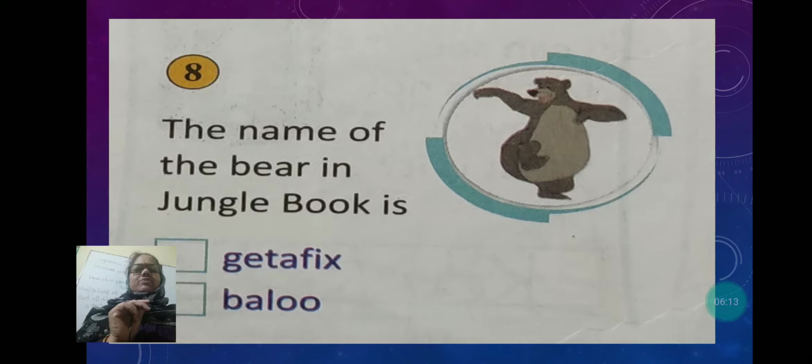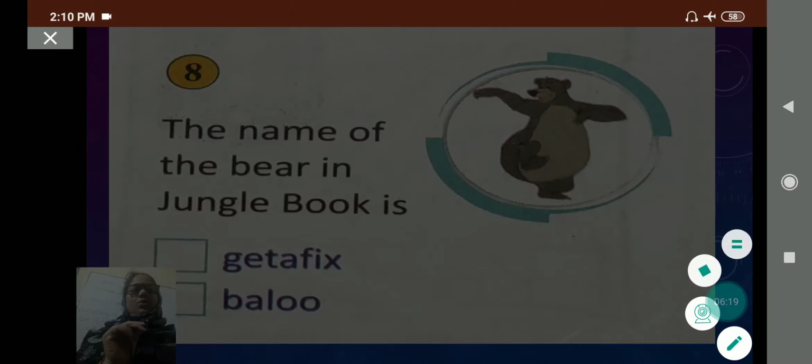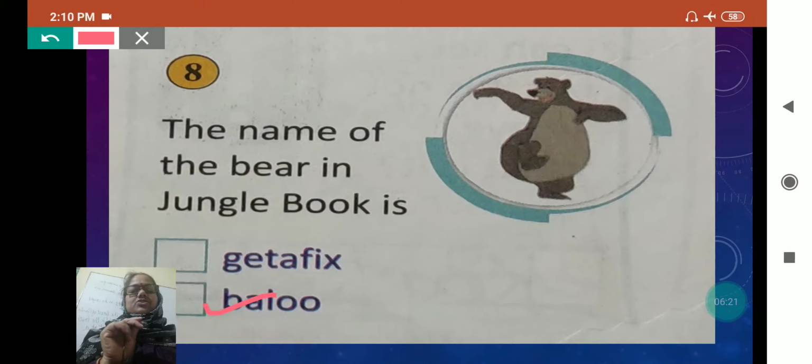The name of the bear in Jungle Book is Baloo. You have read the story of Baloo and Bagheera also in your English book, and Baloo was the name of the bear in Jungle Book who taught the human baby the life lessons he would need to live in the jungle.